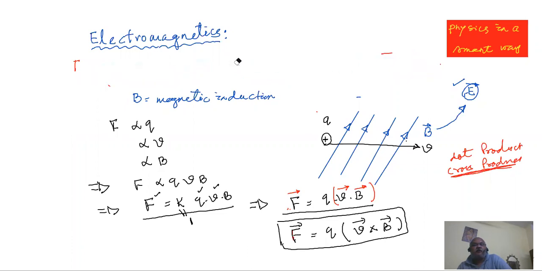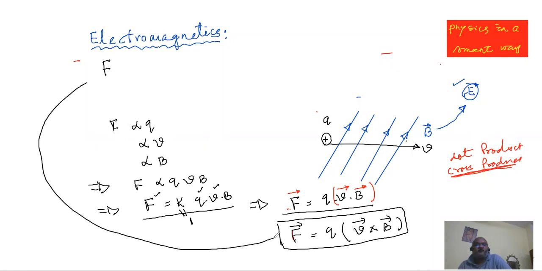If F equals Q V cross B, then we can also express the force magnitude as Q into V magnitude into B magnitude into sine theta, because a cross product always yields, always is associated with, sine theta.